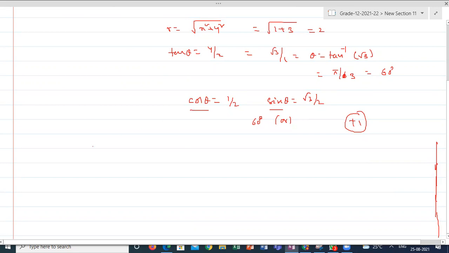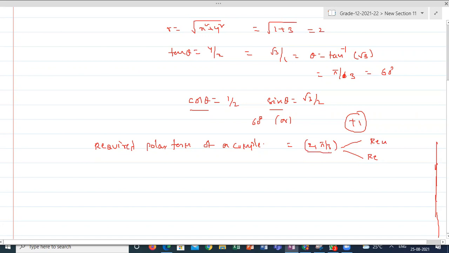So the required polar form of a complex number is actually 2 comma pi by 3, but we have to represent it in the rectangular coordinate plane.